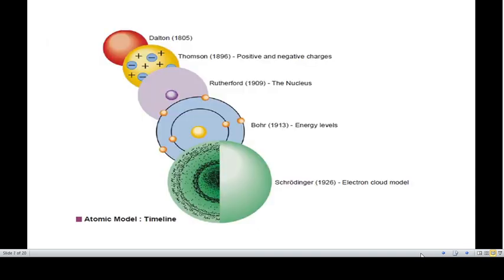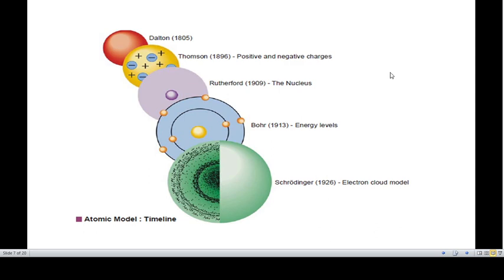If you look at this picture, it shows the evolution of the model for the atom. In 1805, this shows the atom as solid matter that cannot be divided further, according to John Dalton. The Thomson model consists of positive and negative charges embedded in the whole mass of the atom.